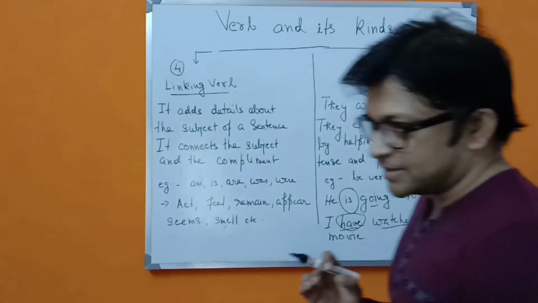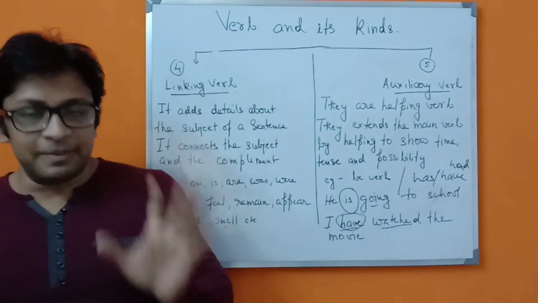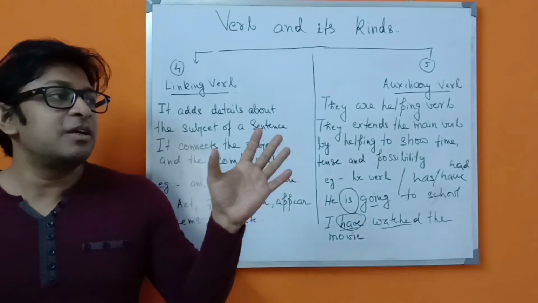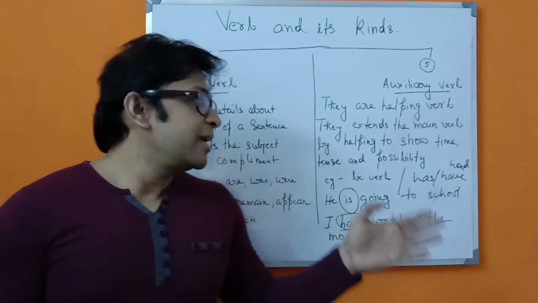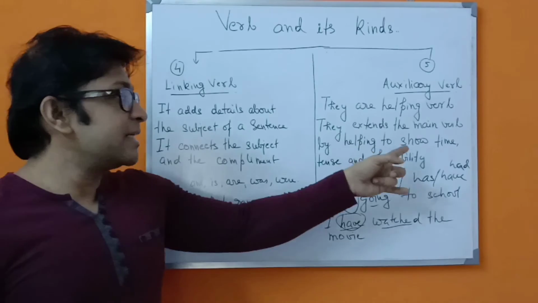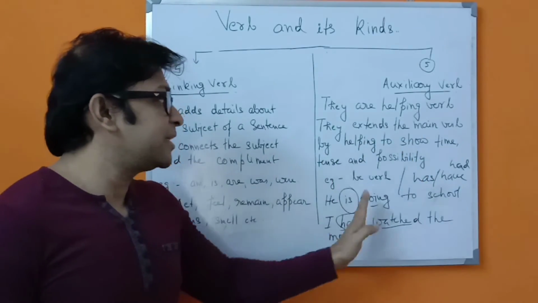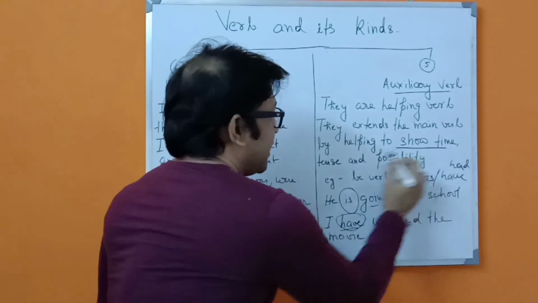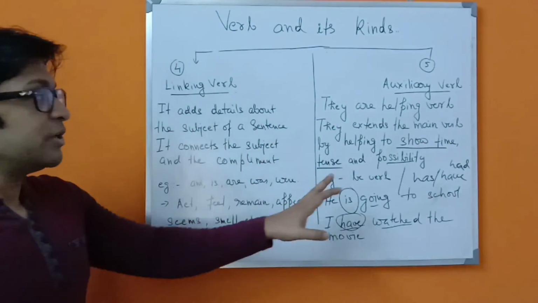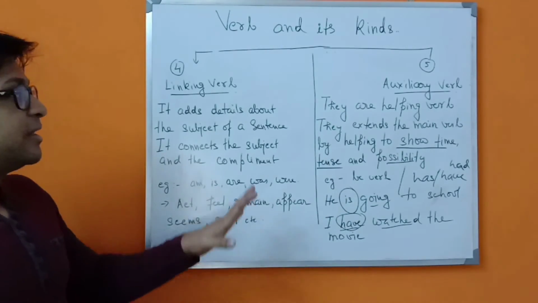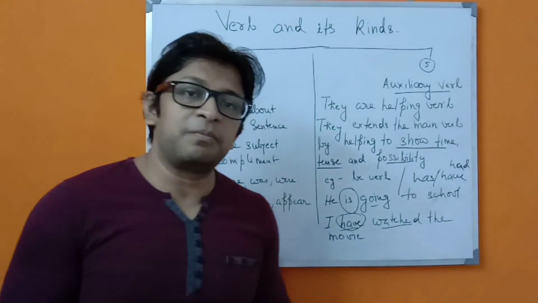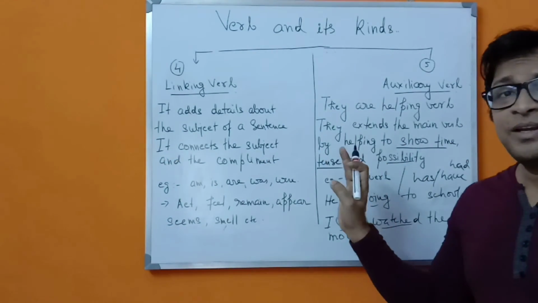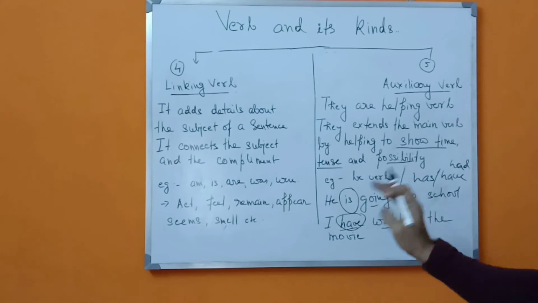So, these are the things. An auxiliary verb always helps in a sentence, helping the main verb, showing a meaningful sentence. It extends the main verb by helping to show time, tense and possibility. These are the important things you have to remember. It shows time, tense and possibility. So you have to know these things, because the auxiliary verb is a very important part of our English language. So be very careful while doing this kind of sentence.